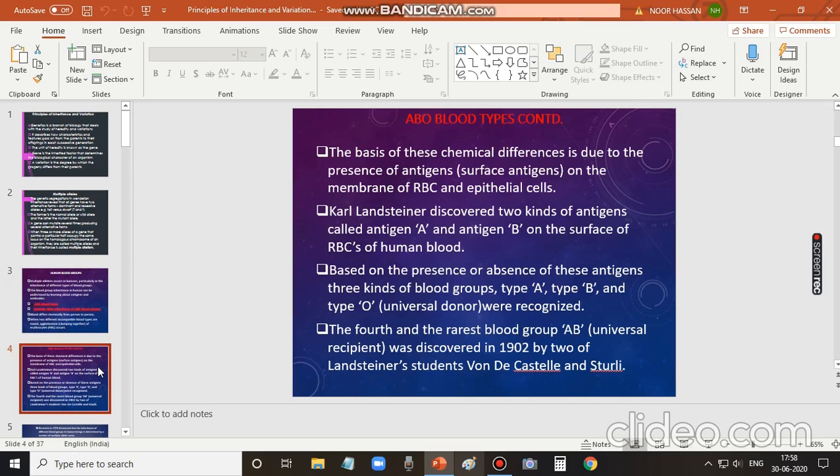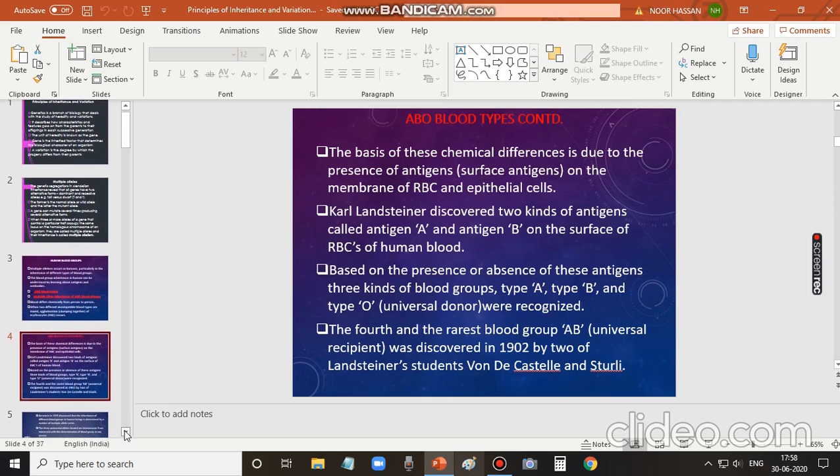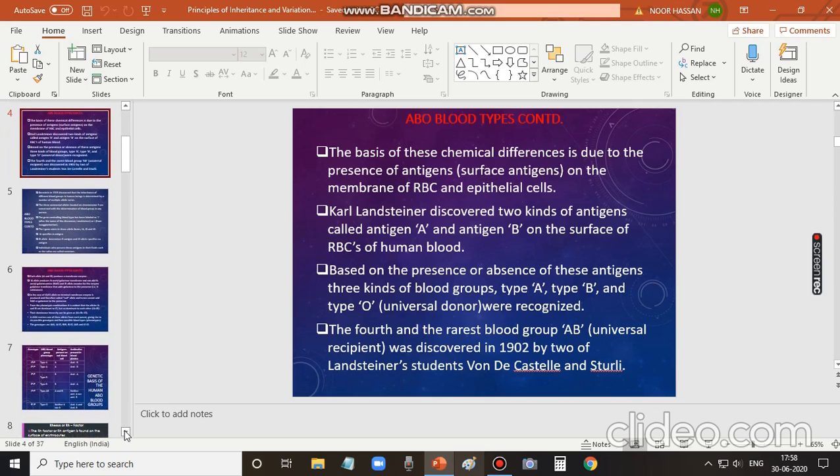The basis of these chemical differences is the presence of antigens. I told you our blood group differs from person to person because of the chemical nature of the blood. That chemical difference refers to the presence of antigens and antibodies.